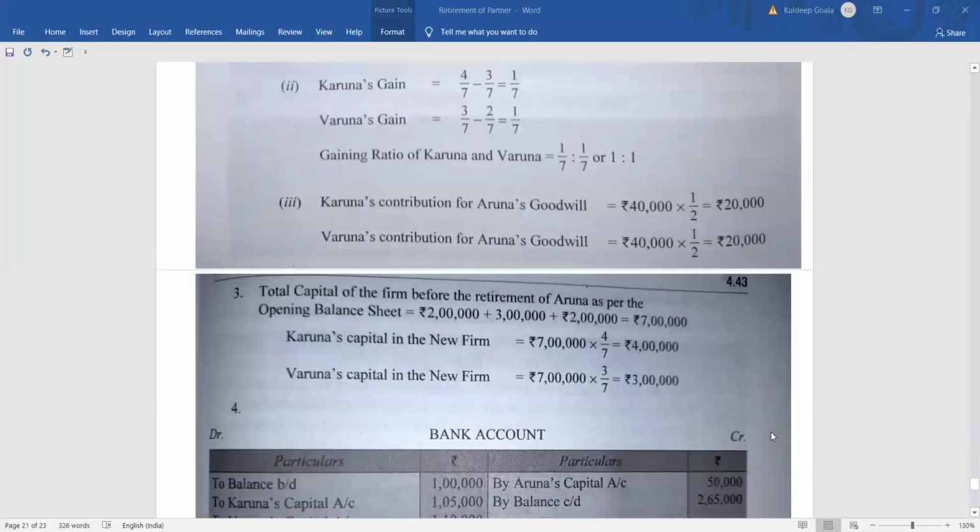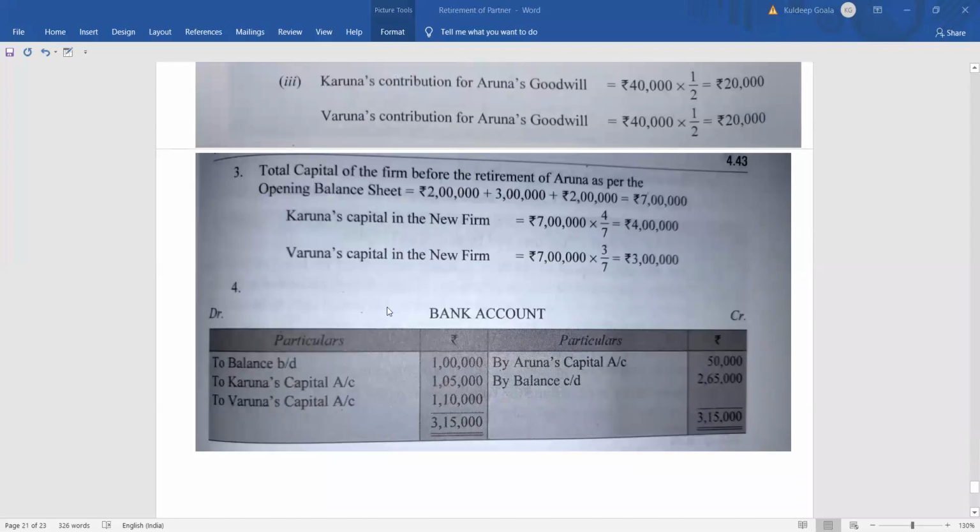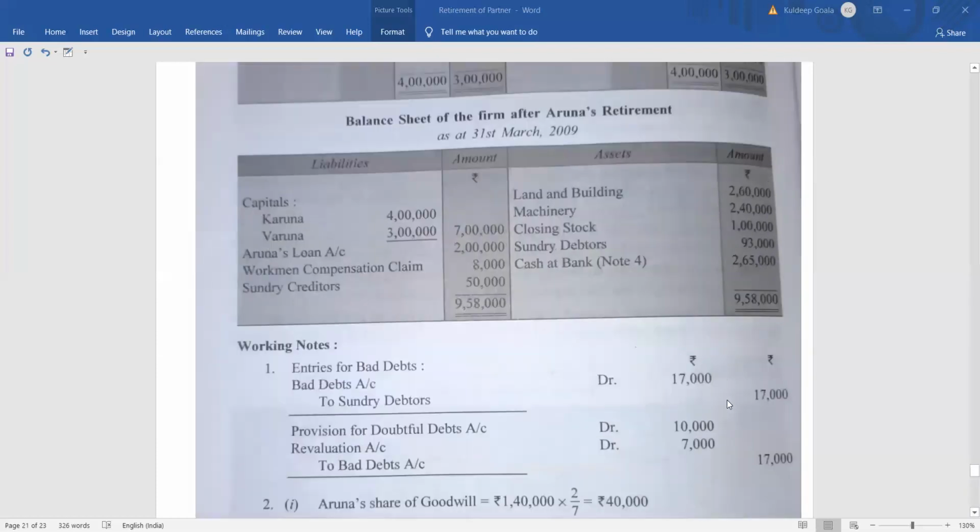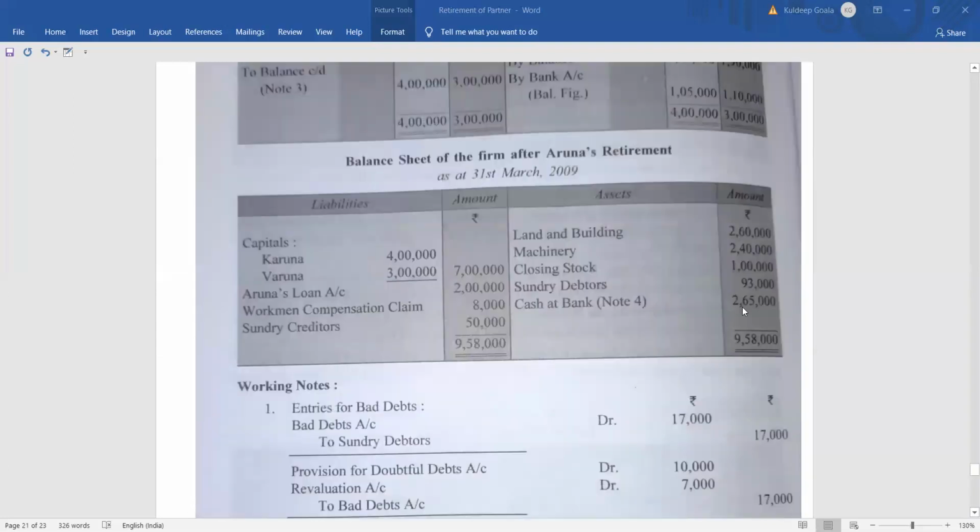You can see the working note also here. They have prepared a bank account. You can prepare a bank account for the working note too. The opening balance of bank was 1 lakh, right? And after that, Aruna took away 50,000. So 50,000 went, and Karuna and Varuna brought the capital of 1,05,000 and 1,10,000. So our total comes to 3,15,000, right? And the balance is 2,65,000. Clear? So this 2,65,000 will be settled here.